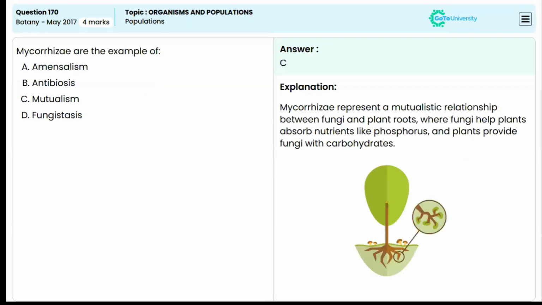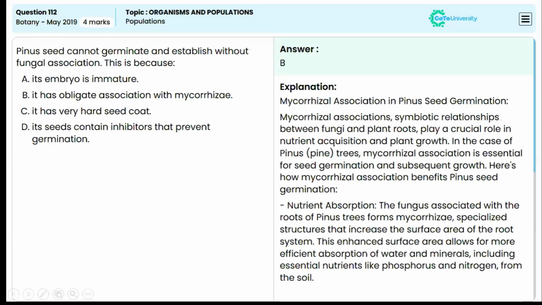Now, moving to next question, mycorrhizae are example of what? Just now we discussed it. The answer is option C, mutualism, where both organisms are benefited. So here, as we discussed right now, the fungi lives on the plant roots. And here the fungi will be helping the plants to absorb nutrients like phosphorus. And the plants provide fungi with carbohydrates, the energy source. So option C is the correct answer.